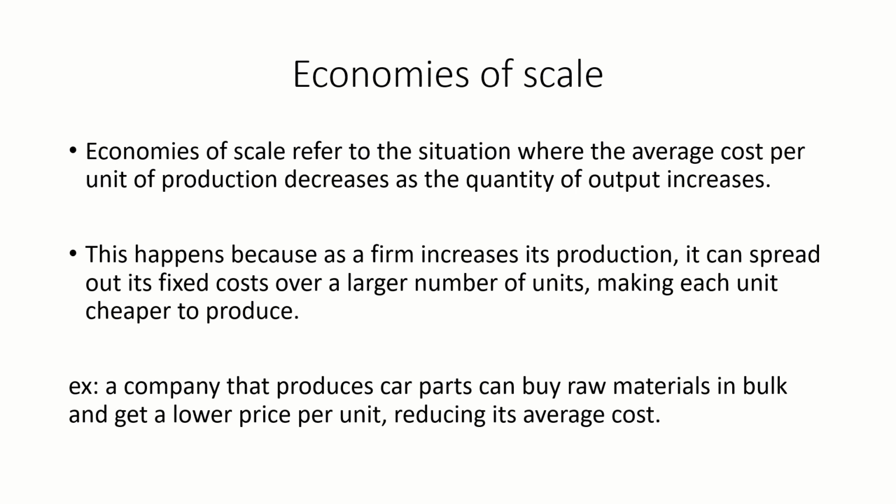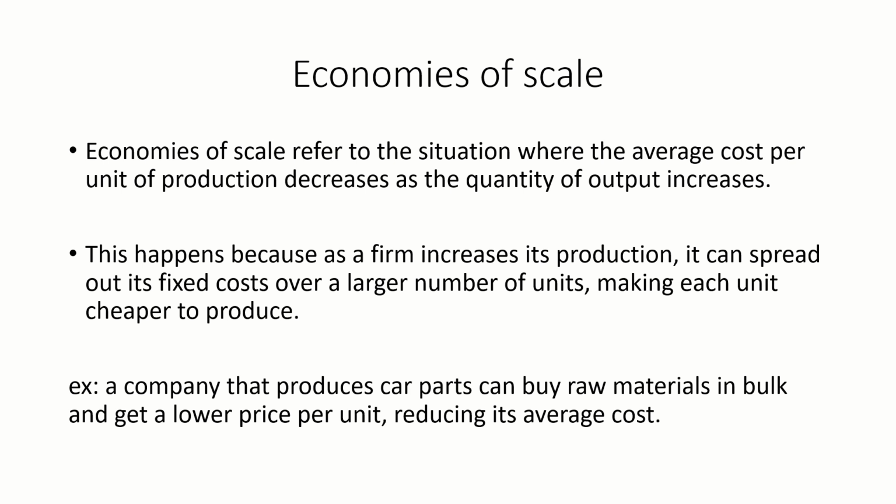Economies of scale refer to the situation where the average cost per unit of production decreases as the quantity of output increases. This happens because as a firm increases its production, it can spread out its fixed costs over a large number of units, making each unit cheaper to produce. For example, a company that produces car parts can buy raw materials in bulk and get a lower price per unit, reducing its average cost.